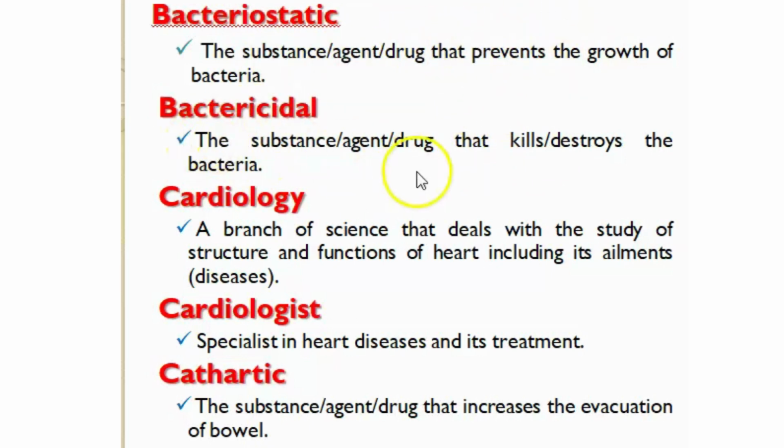Okay. So next, bactericidal. Cidal is a suffix we use for agents that kill the bacteria. The substance or agent or drug that kills or destroys the bacteria can be called bactericidal. Okay. So next, cardiology.